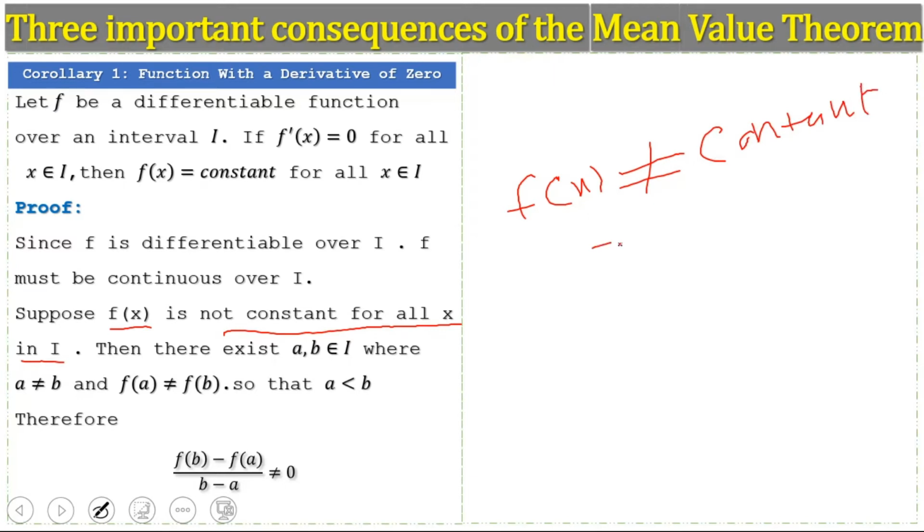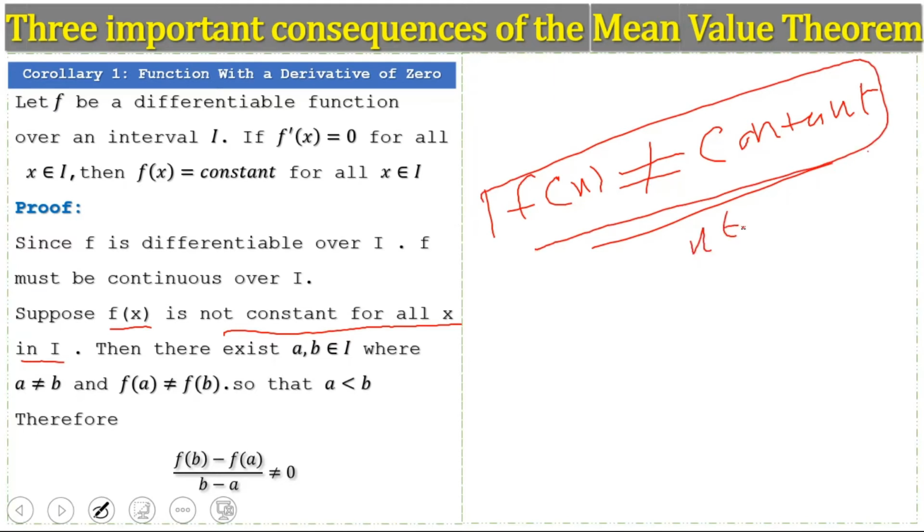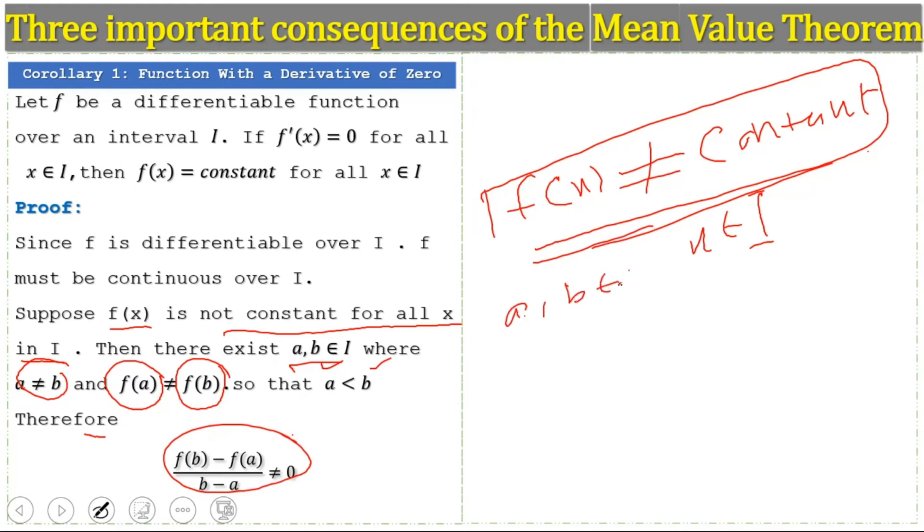If the function is not constant for all x in the interval I, then there exist two points a and b in the interval I where a is not equal to b, such that the value of the function at a is not equal to the value of the function at b, and we take a less than b.